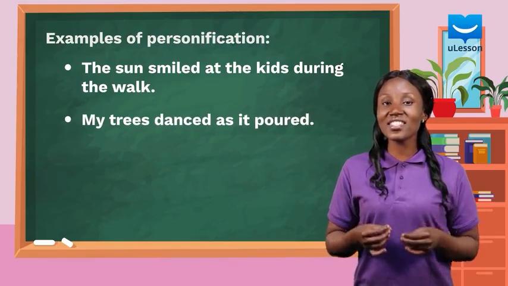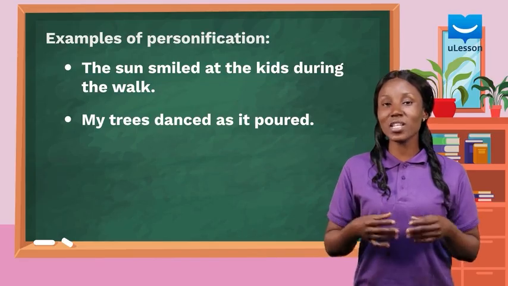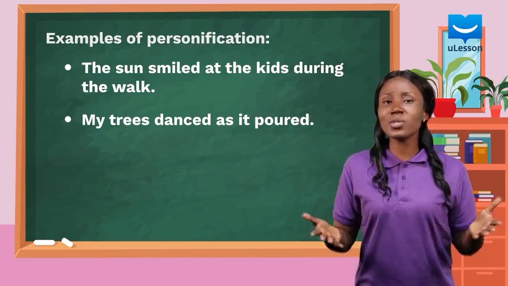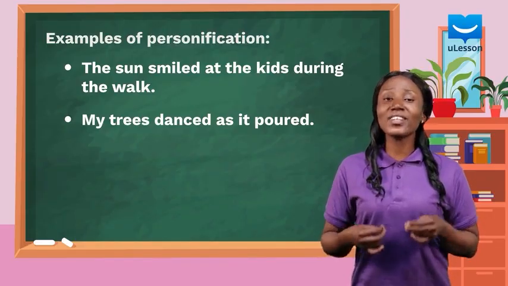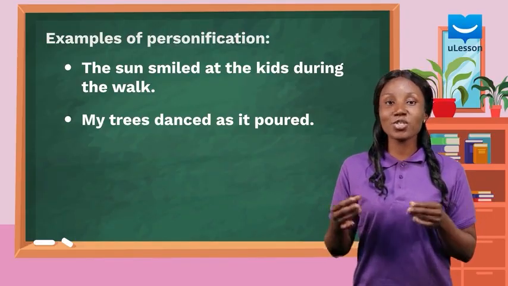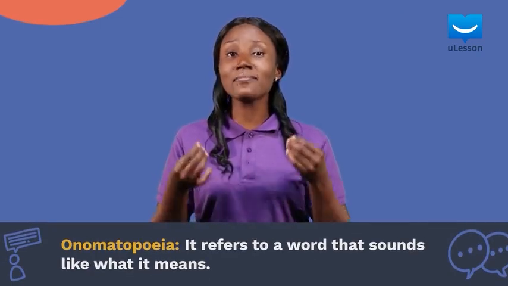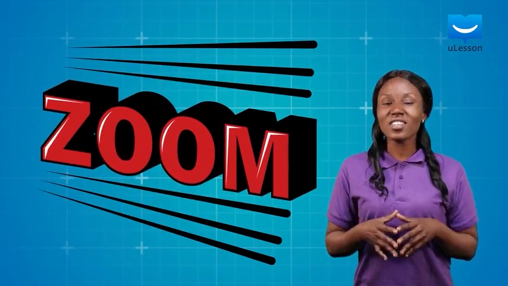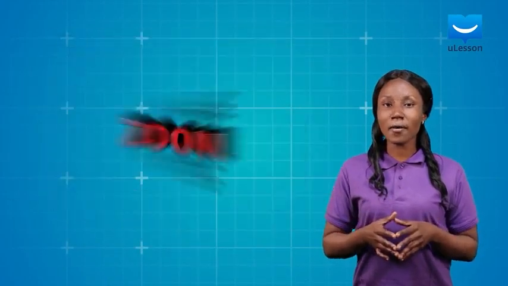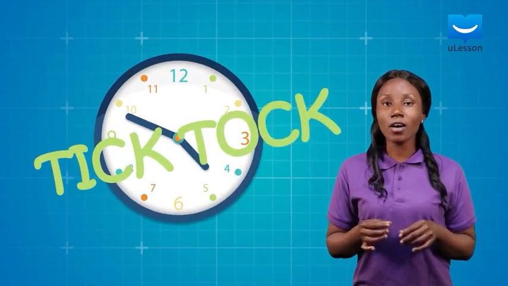The trees danced as it poured. We have attributed dancing to trees. How have the trees danced, you might ask? This is made possible by the wind which shakes the trees. Onomatopoeia refers to a word that sounds like what it means. Examples include zoom, the sound of a car; boom, the sound of an explosion; and tick-tock, among others.